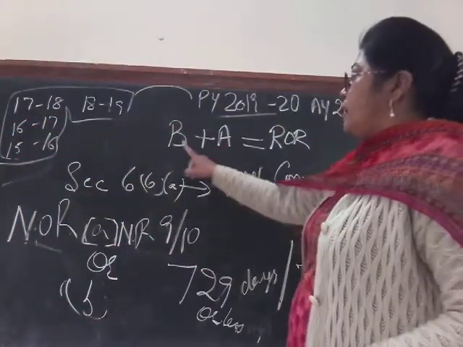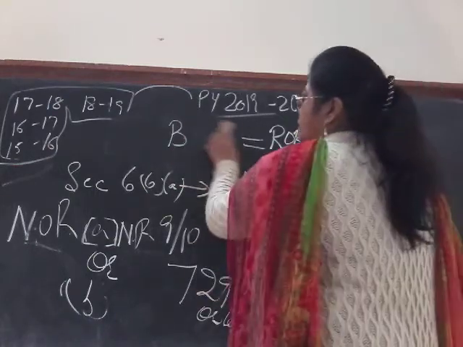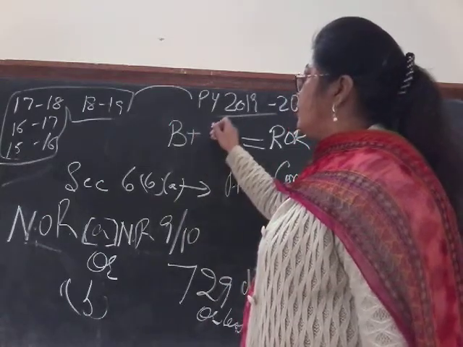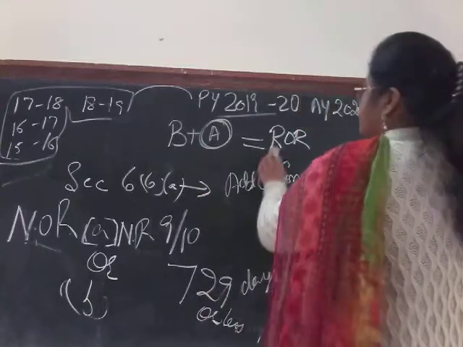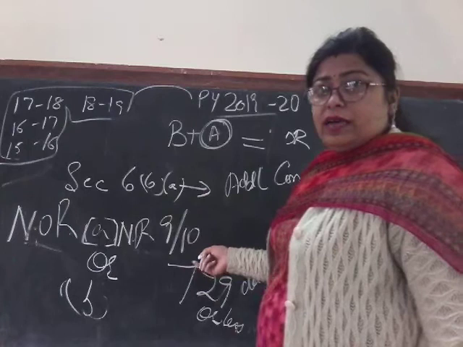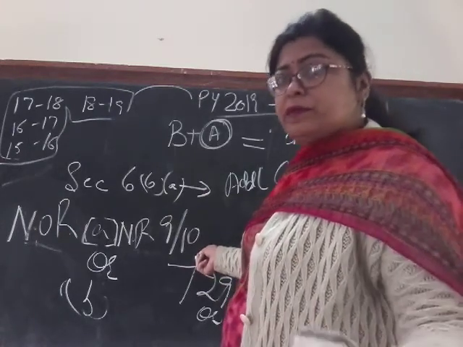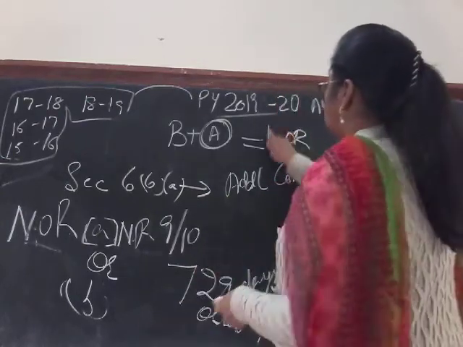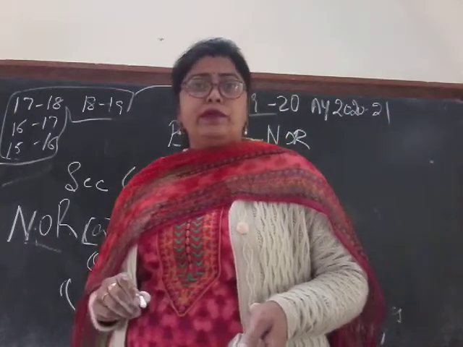So if the basic condition is satisfied but the additional conditions are not fulfilled, there is some problem, then the person means either these conditions. You see, if we cannot fulfill the conditions of ROR, then simply we will say that the person has become not ordinarily resident. So it becomes NOR. I'll make a tick sign so that you are able to clear.